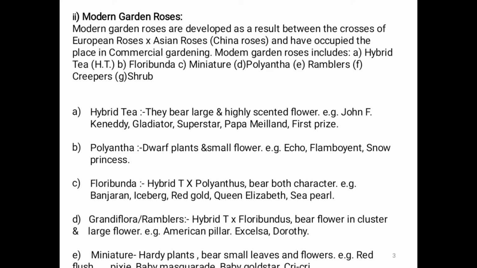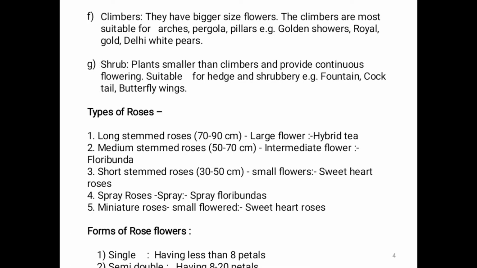The next one, miniature. Miniature plants are hardy and bear small leaves and flowers. Examples: Red Flush, Baby Gold Star, Cry Cry, Baby Mascarado. These are the groups of flowers included in modern garden roses: hybrid tea, polyantha, floribunda, grandiflora, miniature.